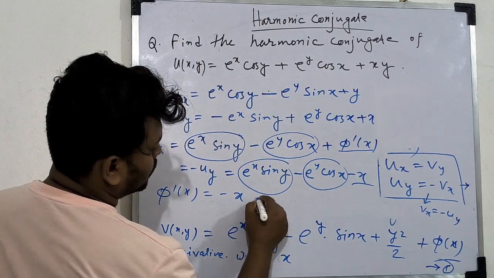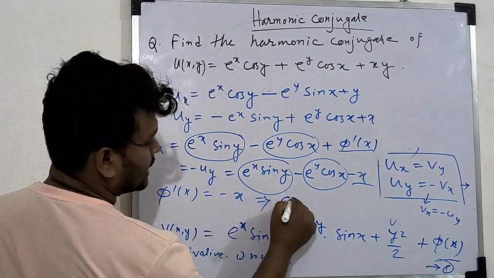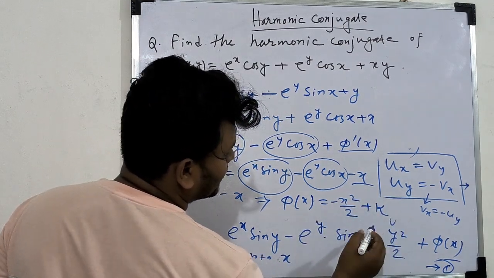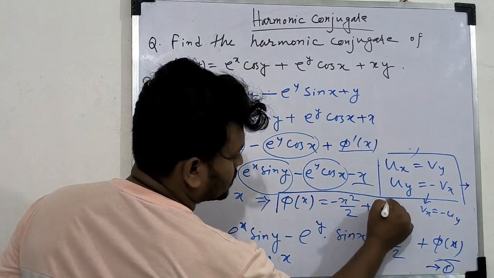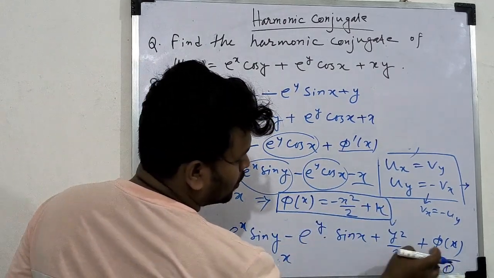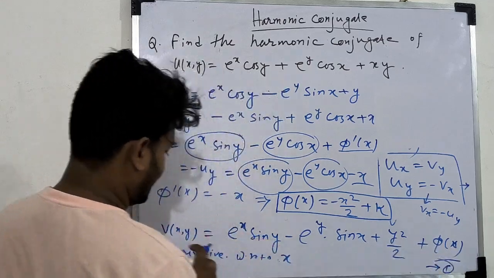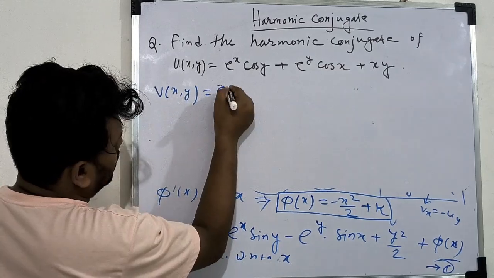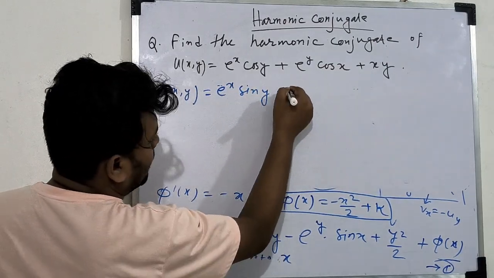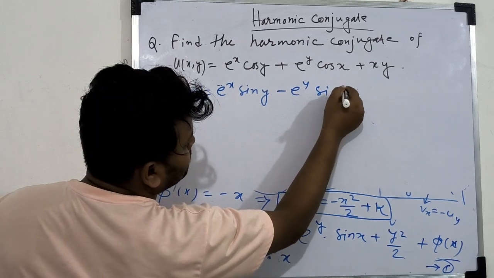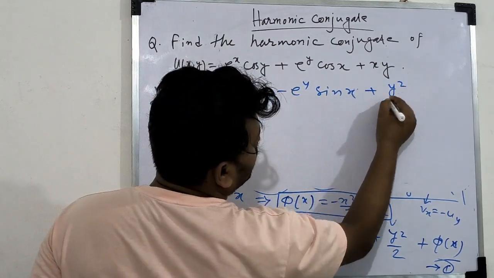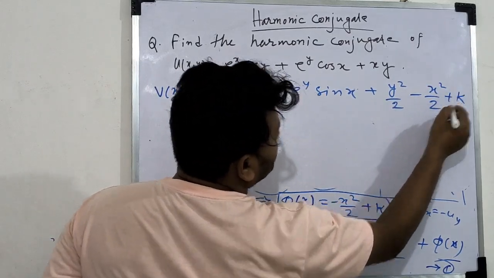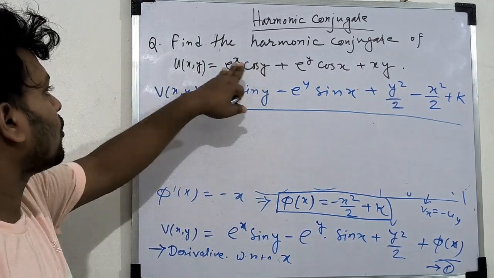minus x. So by integrating both sides, we get phi of x equals minus x squared by 2 plus one constant, that is k. So this is phi of x. Putting the value of phi of x here, we get v(x,y). Ultimately v(x,y) equals e to the power x sin y minus e to the power y sin x plus y squared by 2, and phi of x is minus x squared by 2 plus k. So this is the harmonic conjugate of the function u(x,y).